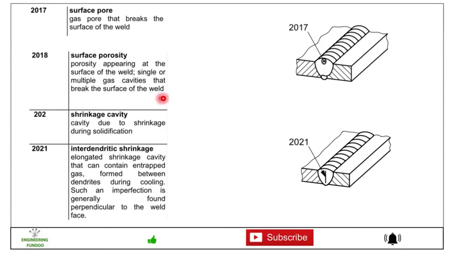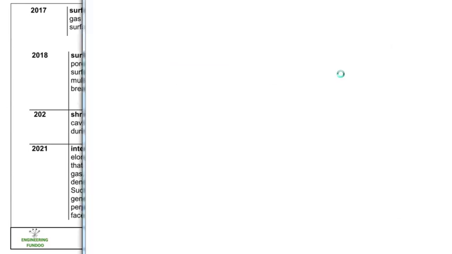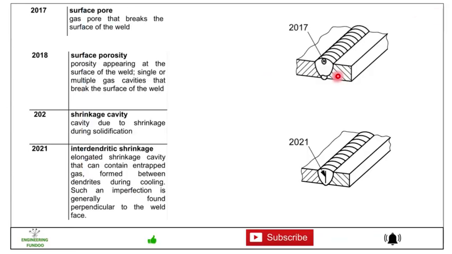So surface pore is only a single pore, whereas surface porosity appears at different locations and can break the surface of the weld.